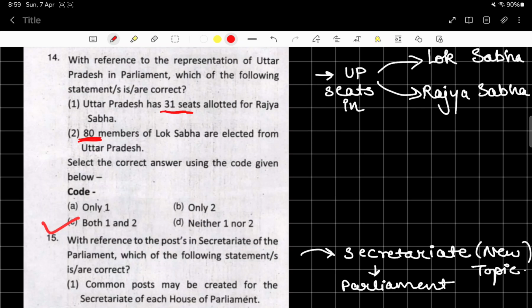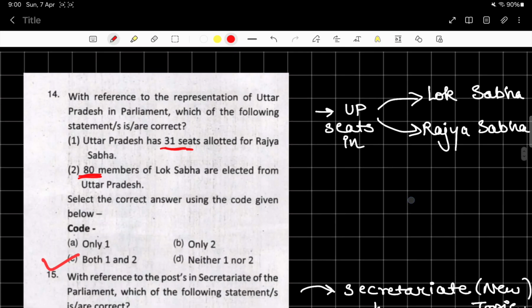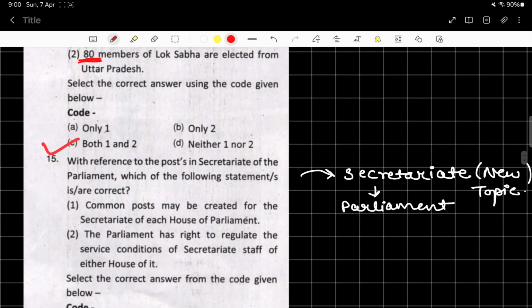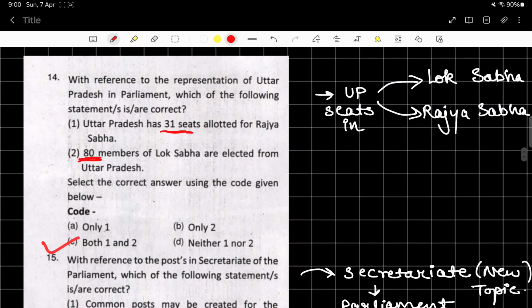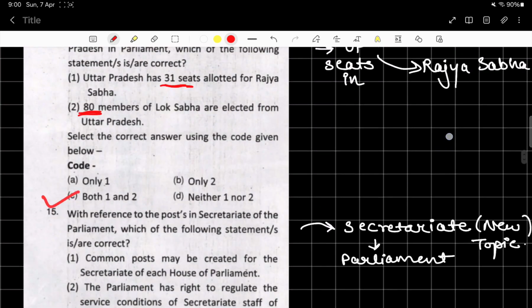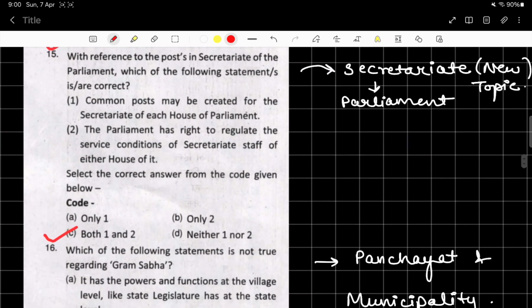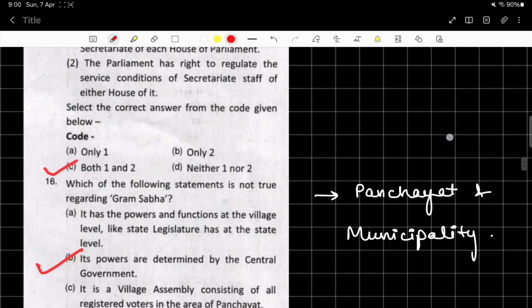We have solved certain questions sometime in the previous year, right? So of course UP seats in Lok Sabha, Rajya Sabha are also very important. Even you need to go through as to how many members are there in UP की Legislative Assembly and Legislative Council. ठीक है. Now next question is, with reference to the posts in Secretariat of the Parliament, which of the following statements are correct? So you need to go through this topic, Secretariat of Parliament. This is a new topic and a lot of importance is also attached to it.